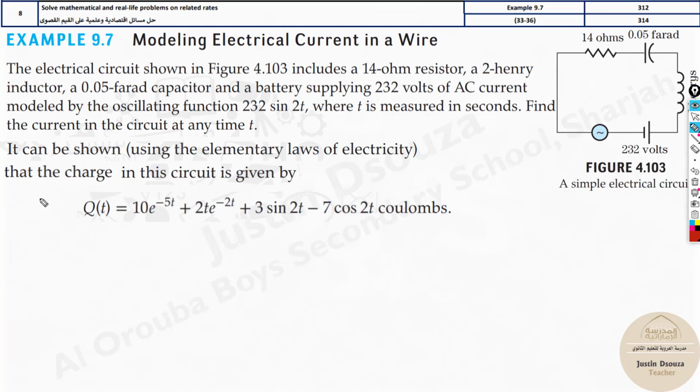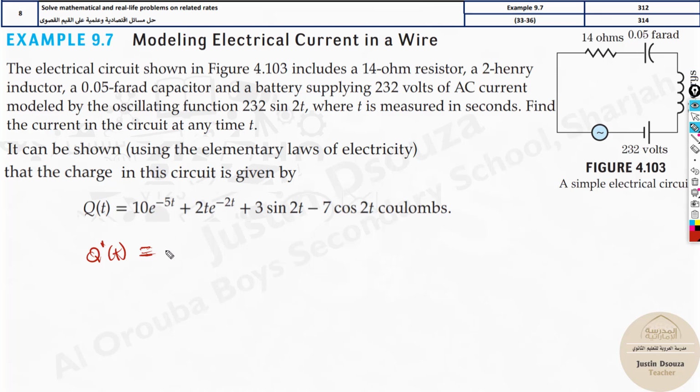See, this is the charge in the circuit. The derivative of charge gives you the electric current. That is what we have to solve for all the problems over here. Just derive q dash of t with respect to time. Now you need to know the product rule and the chain rule over here.